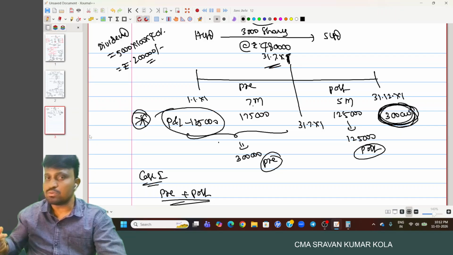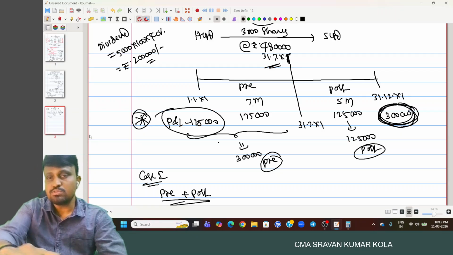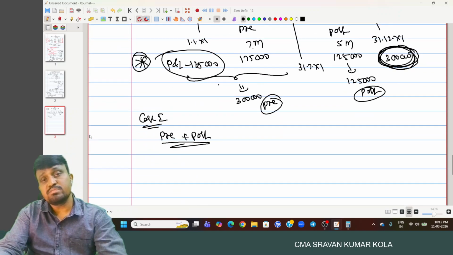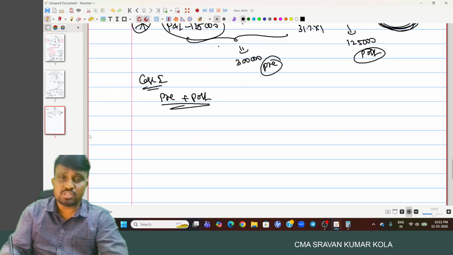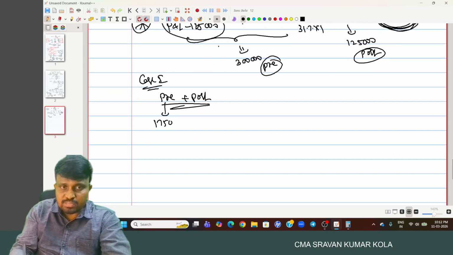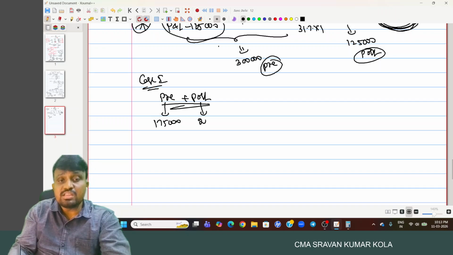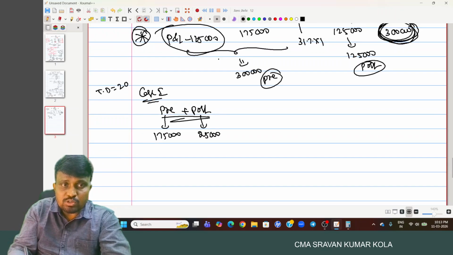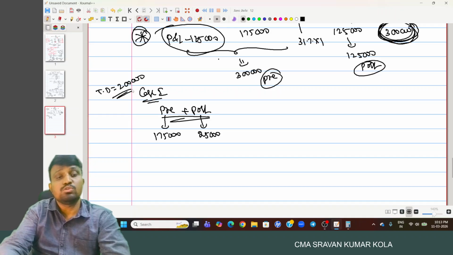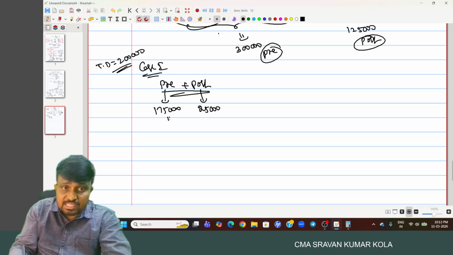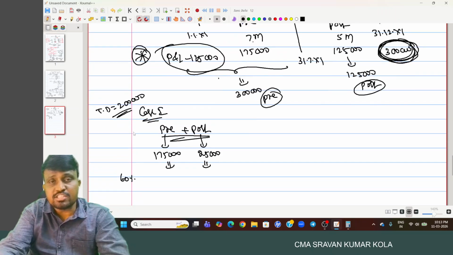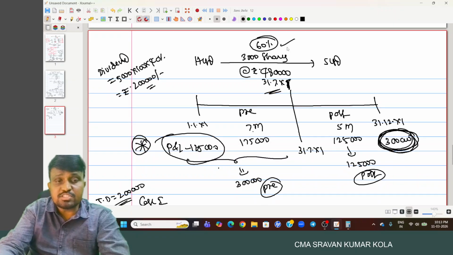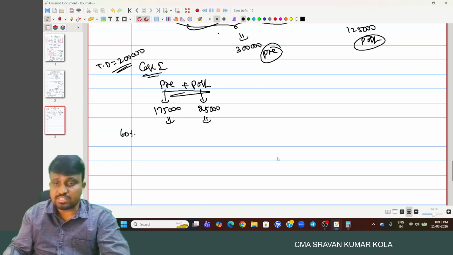And if it is not available, then we go to the previous year profits or reserves and surplus. So first we use the current year profits here. But the problem is first out of the pre and later out of the post. It means pre-acquisition period profits completely 1,75,000, and the remaining 25,000 is provided out of post, because the total dividend is equal to 2 lakhs. And out of that, 60% belongs to H Limited.